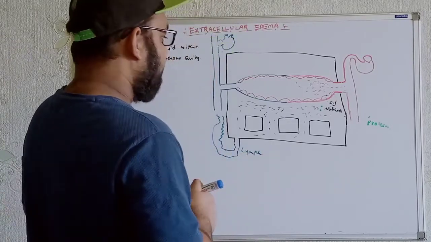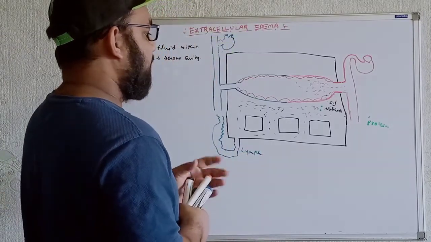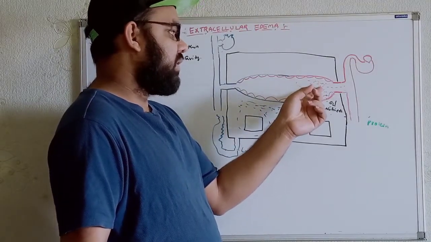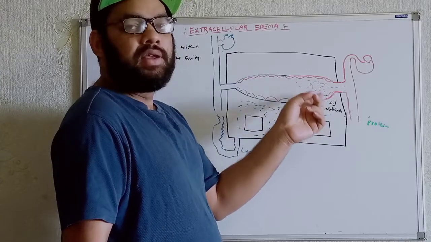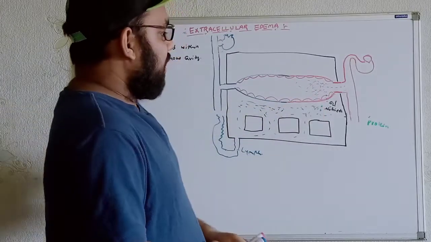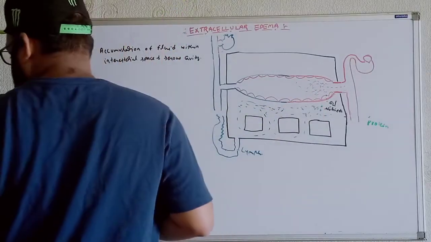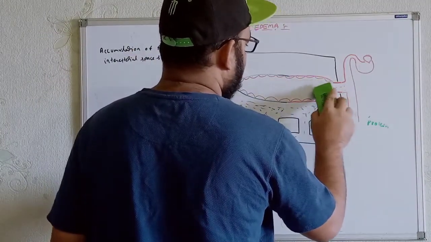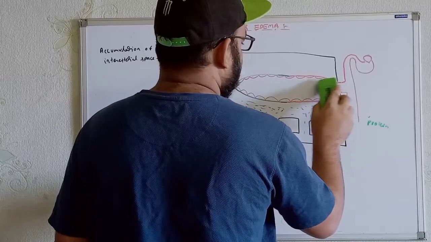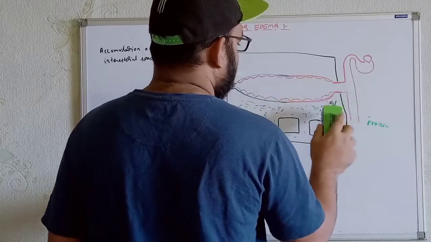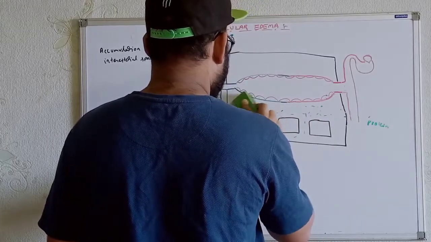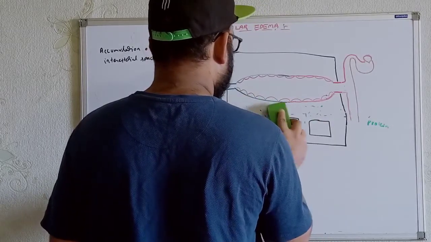Now we'll talk about the mechanisms: why the fluid goes from the microcirculation to the interstitial space. Here we'll talk about the Starling forces. What are the Starling forces? Two types of forces: one is hydrostatic pressure and another is oncotic pressure. Then it will be clear and easier for you to understand.